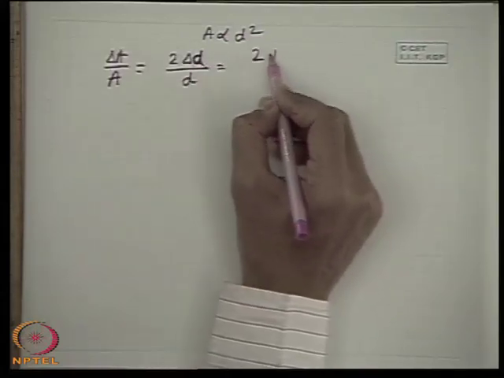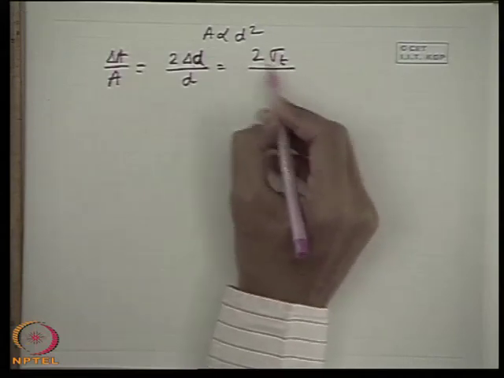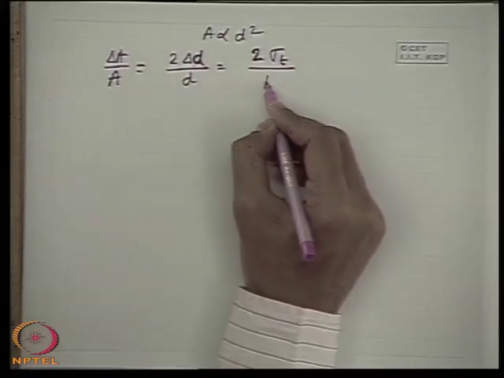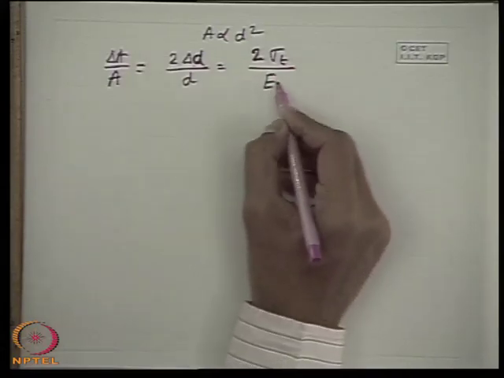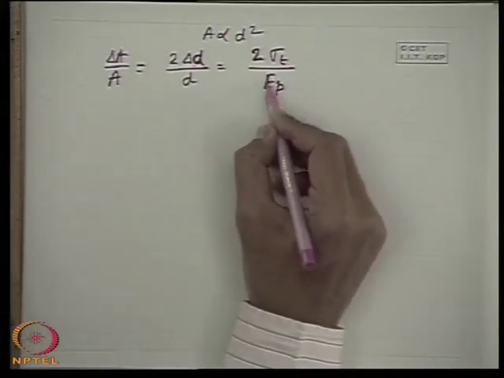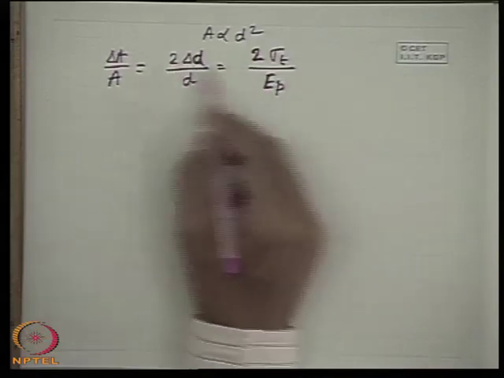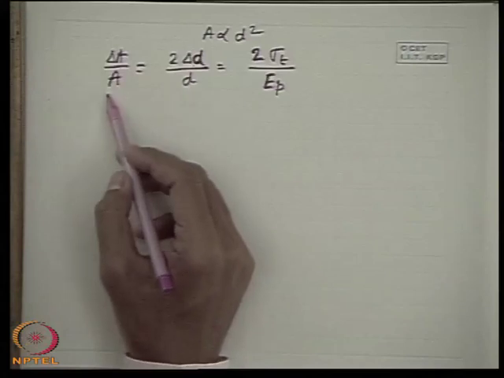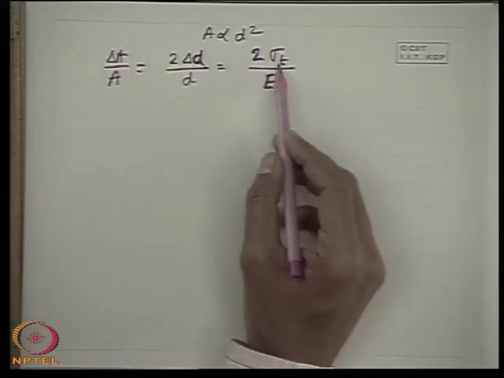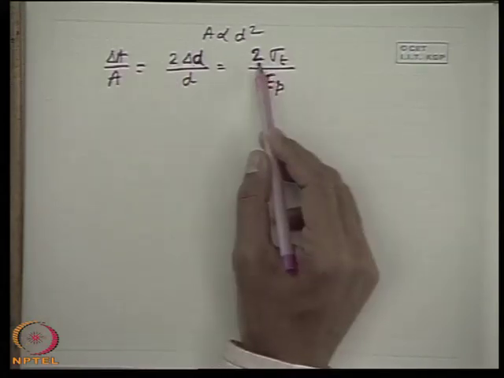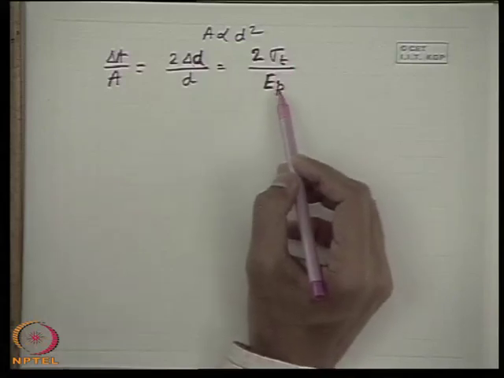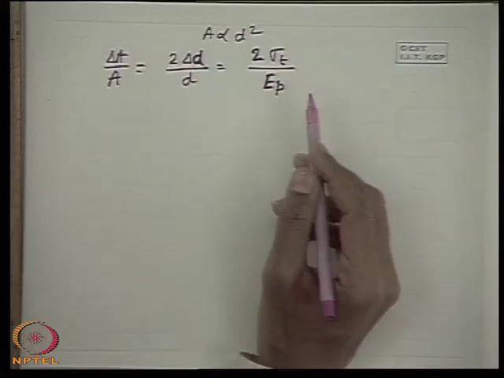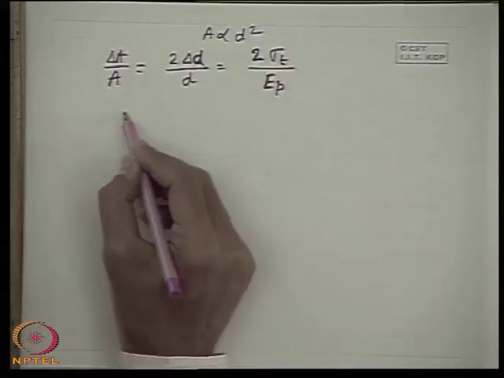In terms of the circumferential stress, if we consider that this pressure rise in the fluid causes a circumferential stress, and EP is the modulus of elasticity for the pipe material, delta D by D can be written as sigma T by EP. So delta A by A is 2 sigma T by EP.